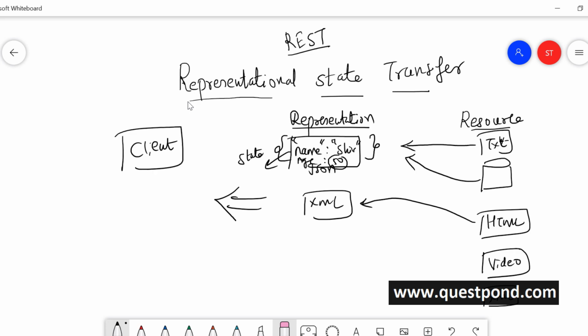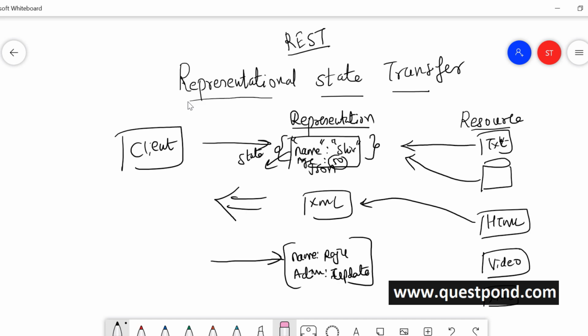So this is the client. Now, what does the client know? The client knows only representation. He does not know at the back end there is a text file or a database or a HTML. He just knows that this is what I should know, name and the age. And if the client wants to say go and modify the name, then probably he will also send a representation. He will say something like this: name modified to Raju, and action is update.